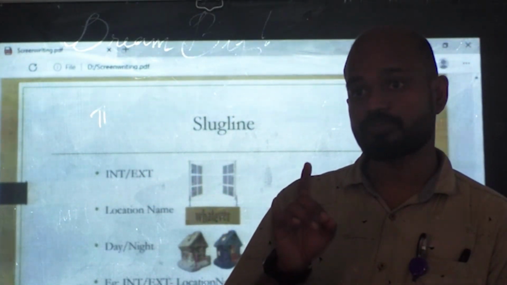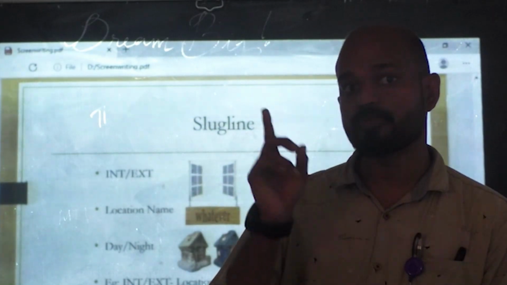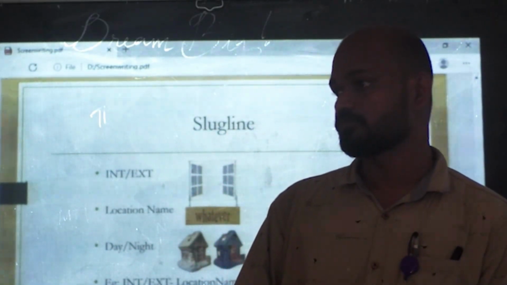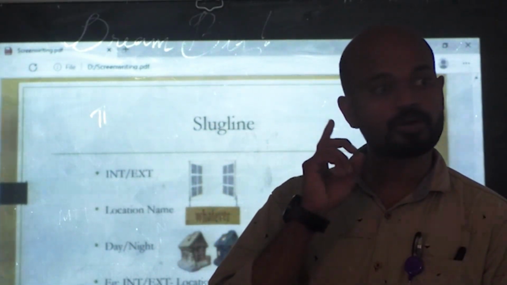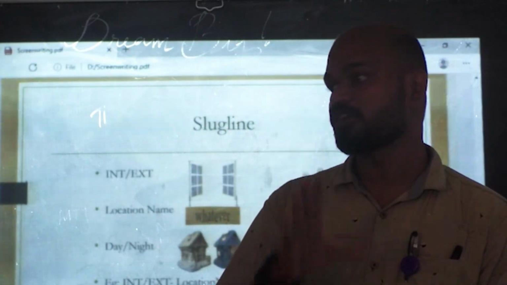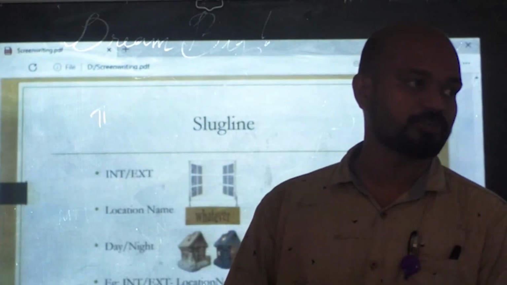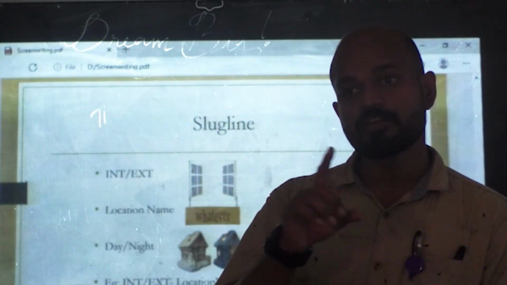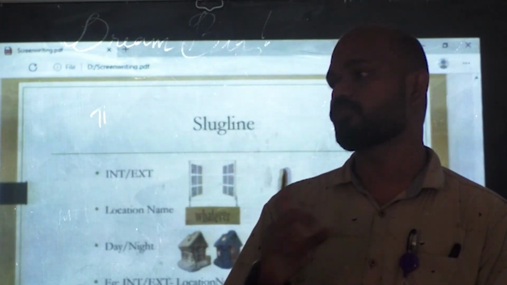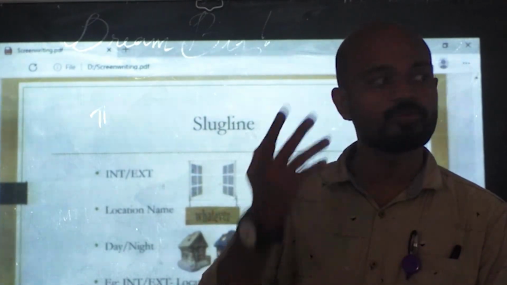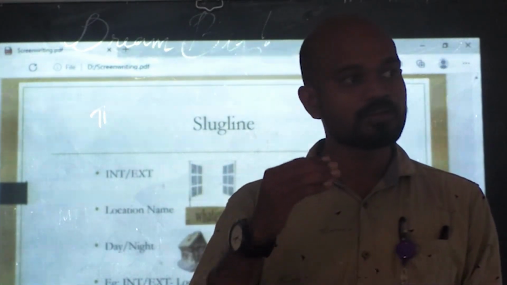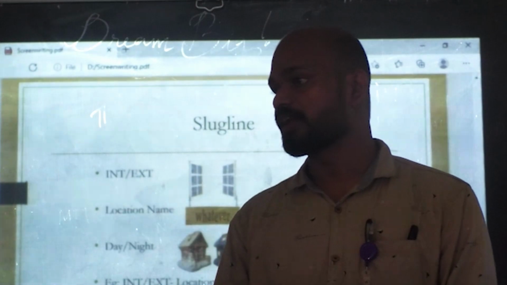The cinematographer has to find out what type of lighting is used. Basically, a slug line means information. We start a script through a slug line.